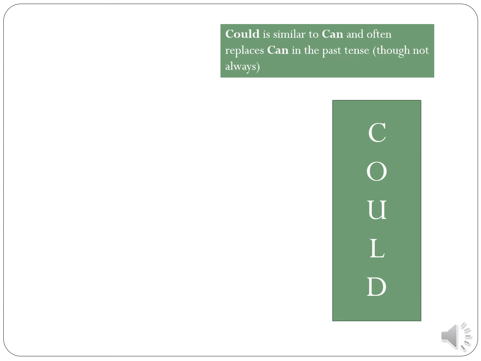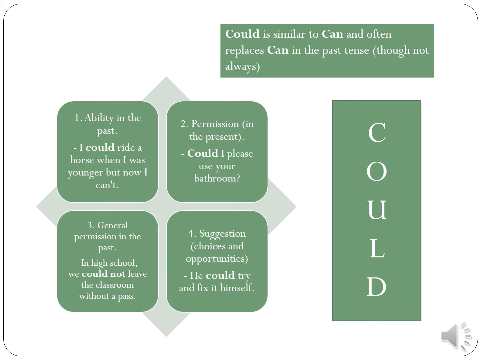Using could. First, to express ability in the past. For example, I could ride a horse when I was younger, but now I can. She could juggle 8 balls when she was only 10 years old. He could read when he was 3 years old.